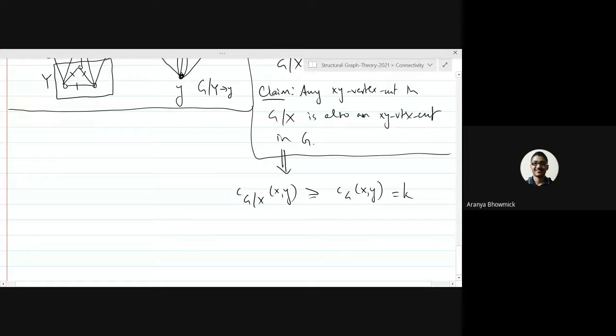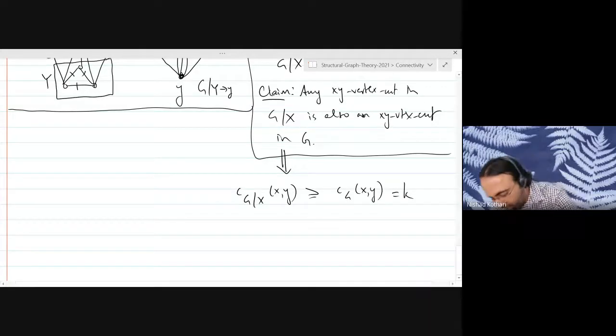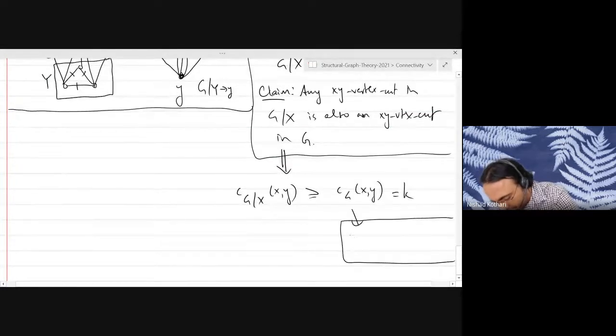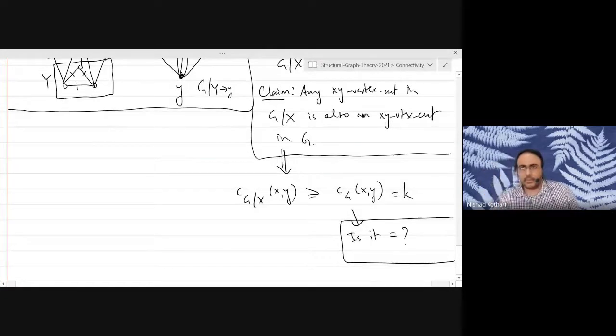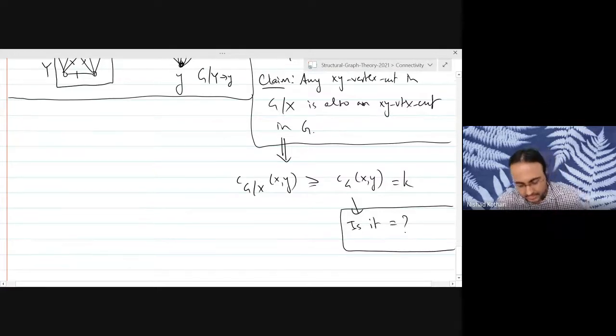Sir, I think it will also be equal to. Okay, so is it equal to? Think about it. I'm not sure. I'll have to think about it myself. Let me finish the proof and then think about it. So we'll come back to this. But what is good is that it is at least that much.